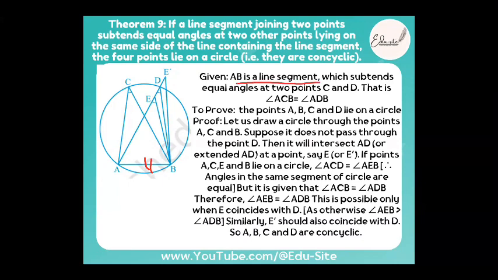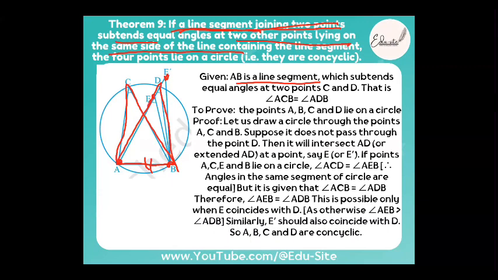Now, AB is a line segment, they have told. If a line segment joining 2 points, AB is a line segment. It is joining 2 points A and B. Now it subtends equal angles. They have already told that it is subtending two equal angles. Next, they are telling about angles at two other points lying on the same side of the line. The two other points are E and E dash. Now you understand? E and E dash are two other points.